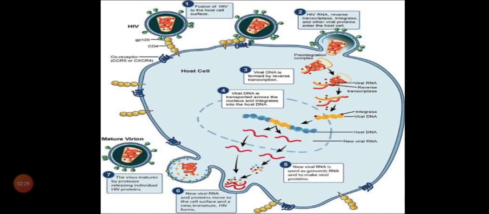Is that clear? Only T helper cells and macrophages will have receptors to receive GP120 and CD4. GP120 and CD4 receptors can be seen only in macrophages and T helper cells.